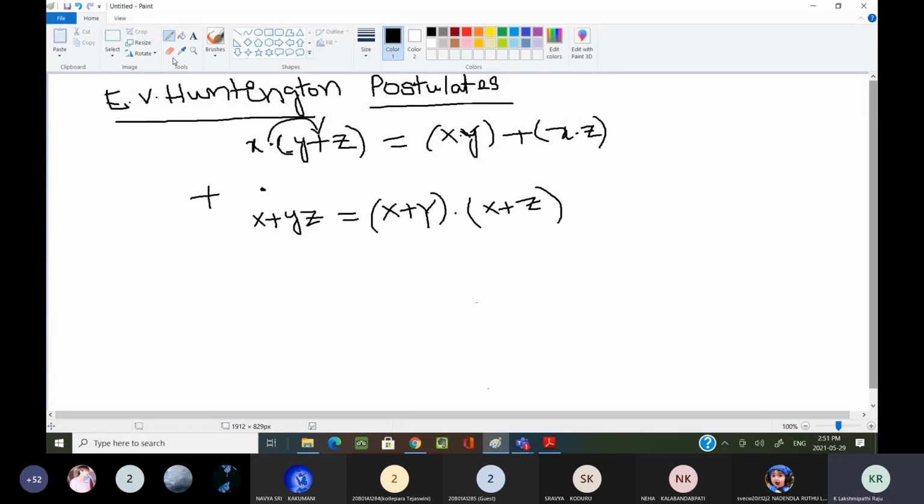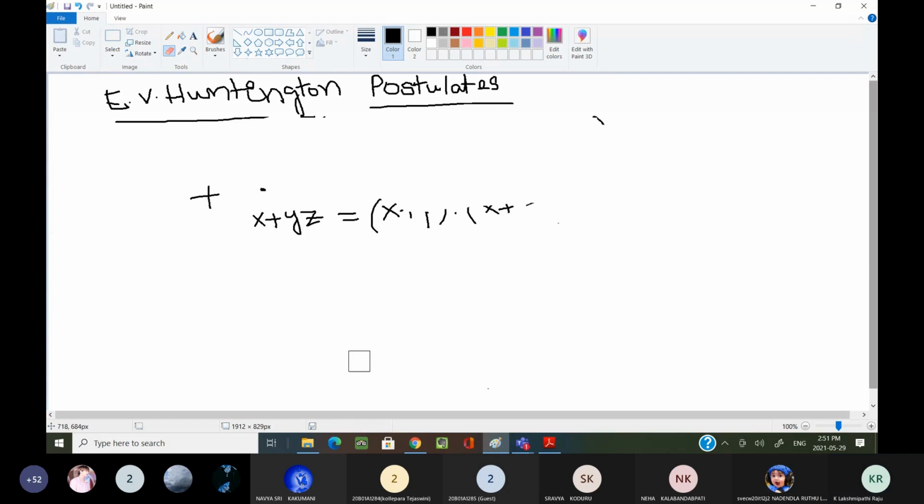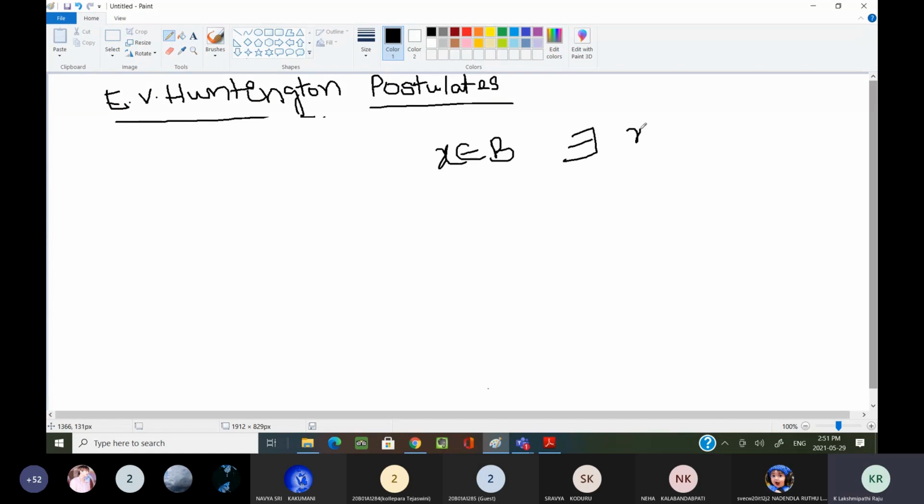Next, make a heading as complement. For every element x belongs to B, there exists an element x dash belongs to B. Suppose there is the element x belongs to B, there exists an element x dash belongs to B also. Every element has its complement element.